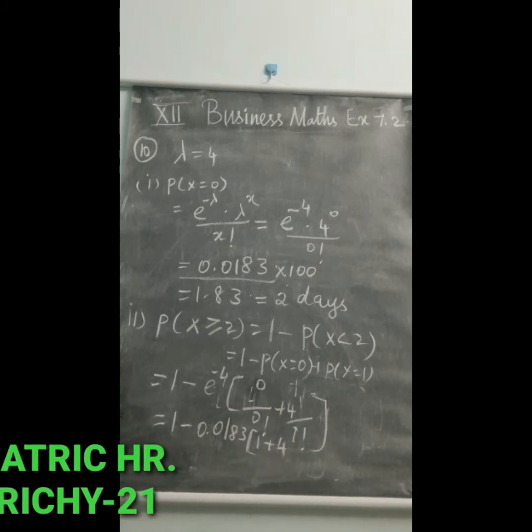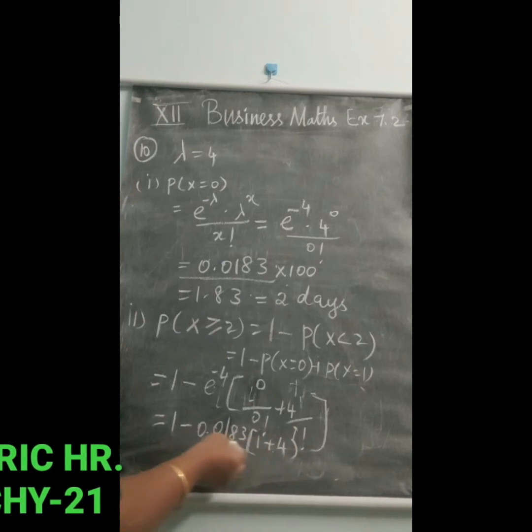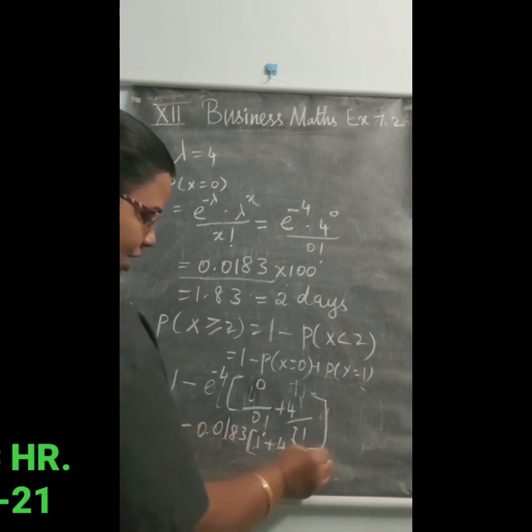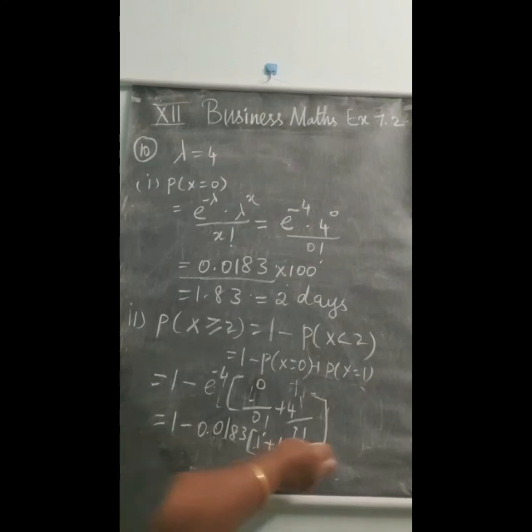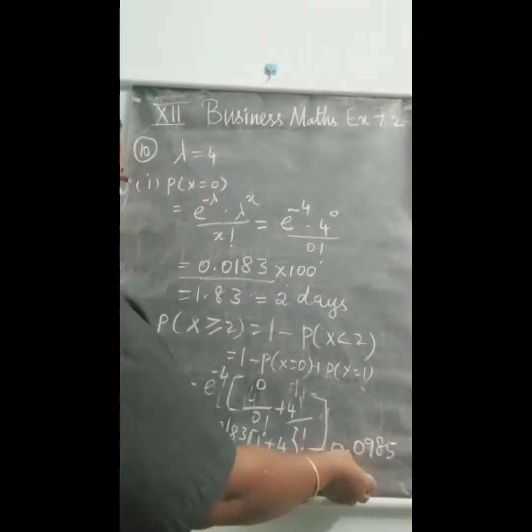Multiplying 5 into 0.0183 and subtracting from 1, we get the answer 0.9085. This is for 1 day.